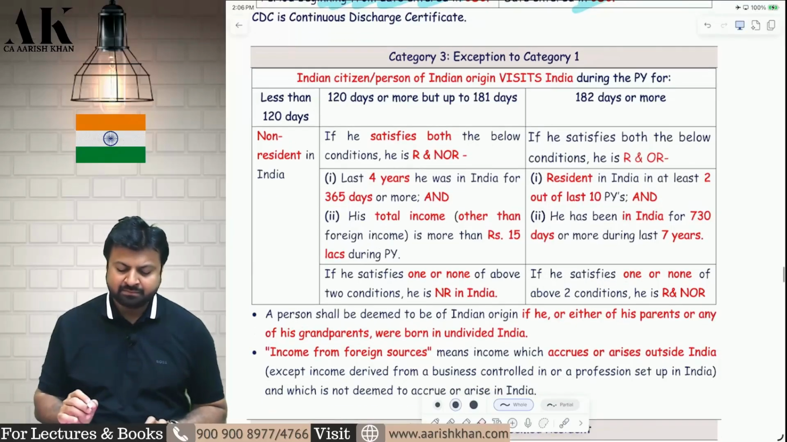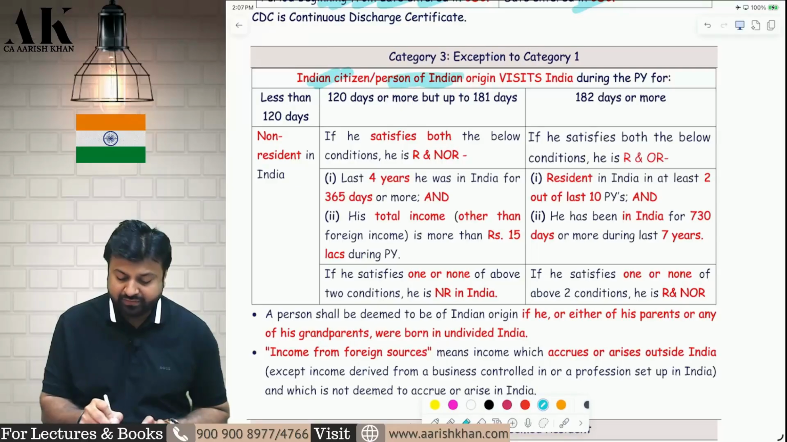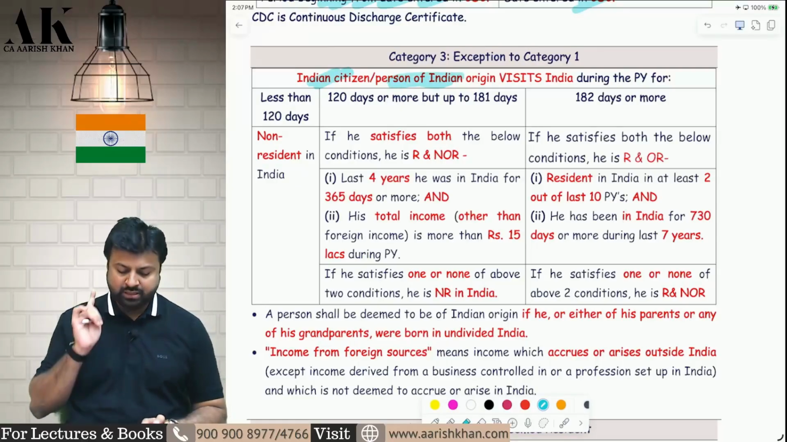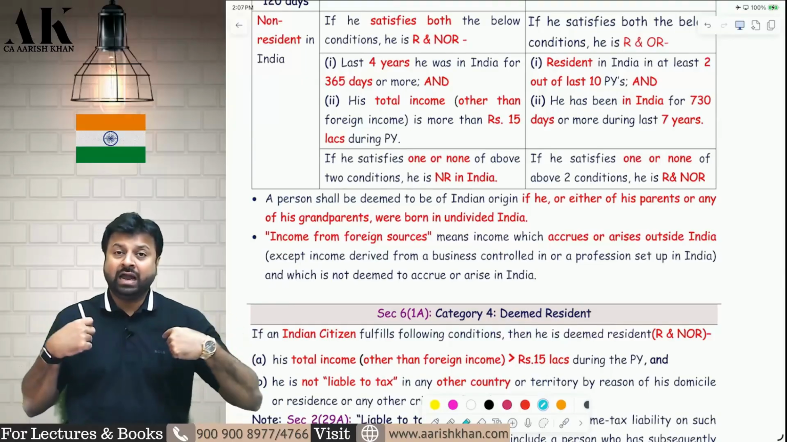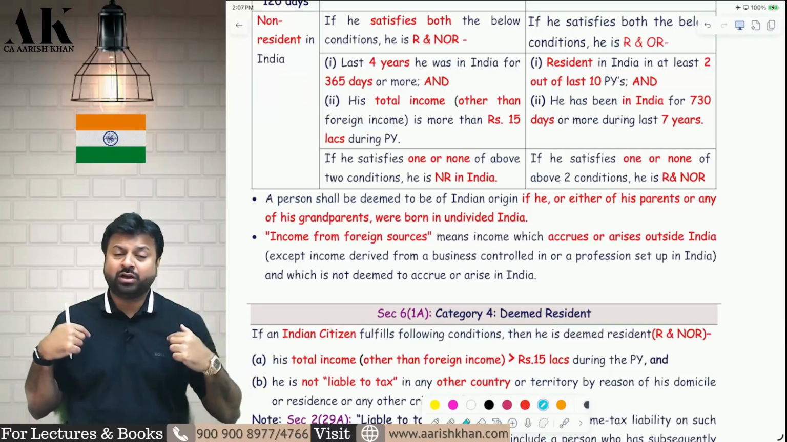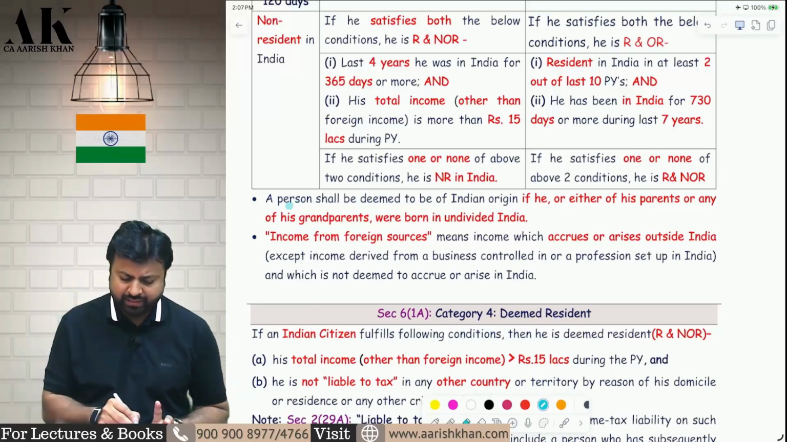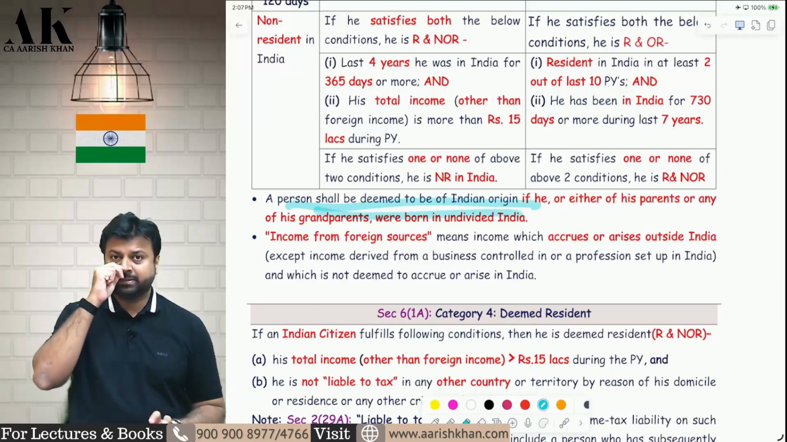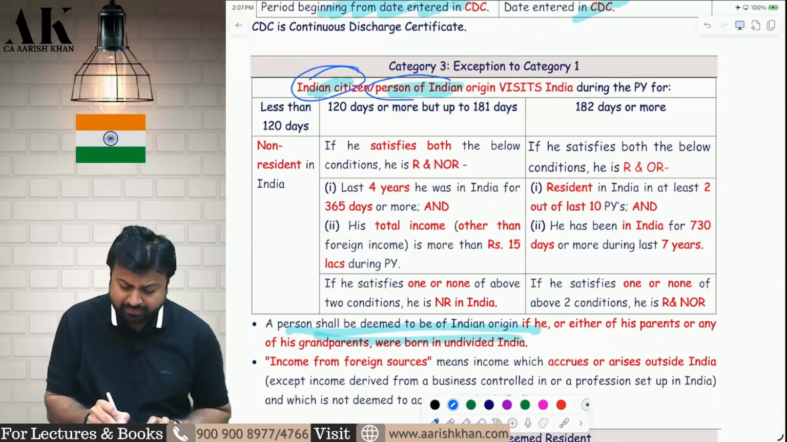Now, category 3. What is category 3? Category 3 is applicable to Indian citizens once again, and one more person is coming here: a person of Indian origin. Sir, who is a person of Indian origin? I can be called a person of Indian origin if I was born in undivided India, that is India, Pakistan, Bangladesh, or if my parents were born in undivided India, or if either of my grandparents, maternal or paternal, were born in undivided India. Then I will be called a person of Indian origin.